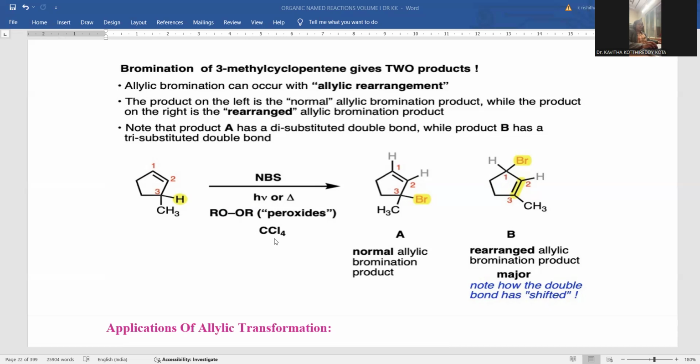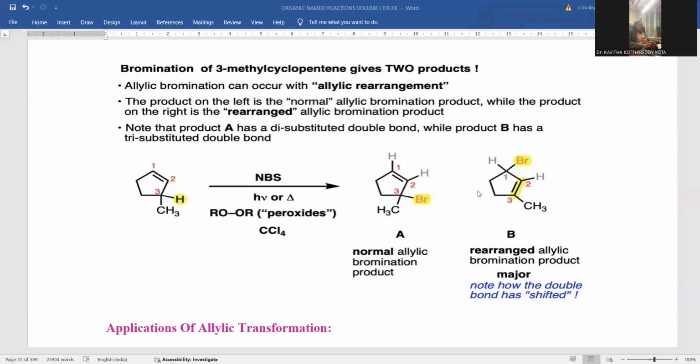Carbon tetrachloride is designated as the solvent medium. Wherever hydrogen is present, being allylic, N-bromosuccinimide is more susceptible for bromination at this allylic position. And moreover, you can achieve another product also whenever hydrogen is removed. Here is the formation of a carbon free radical, and that can be resonance stabilized by shifting of the double bond, so that another bromination takes place, and here one more bromo product is also possible. But based on stability, this bond-shifted product is the major product formation, and it is the commonly observed one.